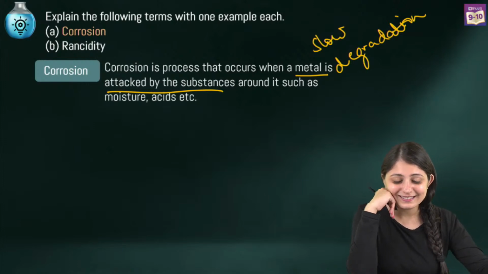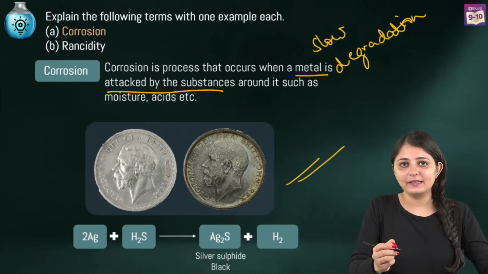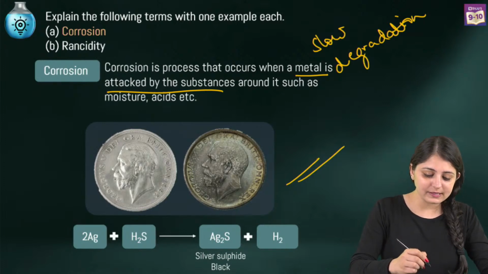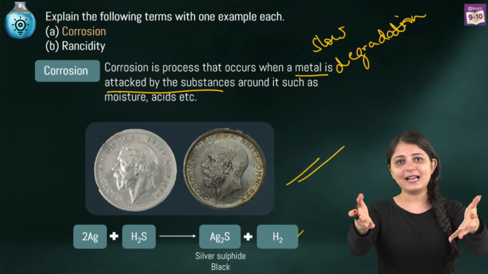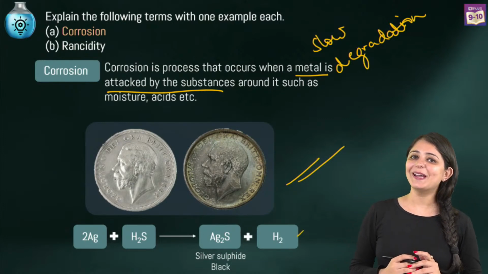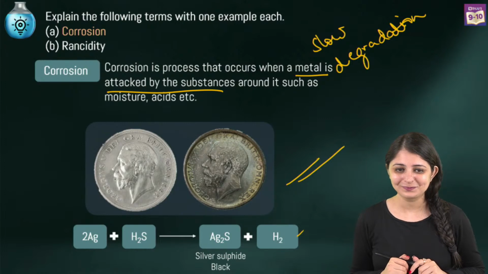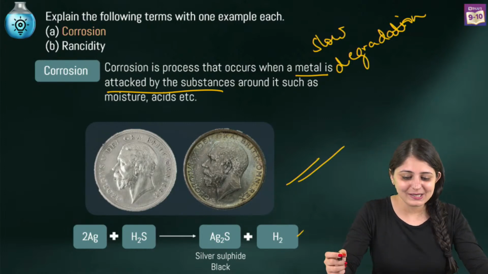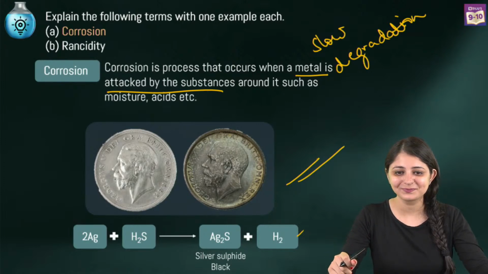Correct. Yes, you can give examples as well. So over here we are talking about silver that's combining with hydrogen sulfide to form silver sulfide that is black in color. See how the color is changing over here, right? And of course H2. But yes, as you people are mentioning about rusting of iron, you can go ahead and mention about iron, you can mention about copper. Okay, what happens to the copper color? Let's see if you can answer this one. After getting corroded, how is the color changing in case of copper? Green, Mayank says, yes, basic copper carbonate is being formed, which is green in color.